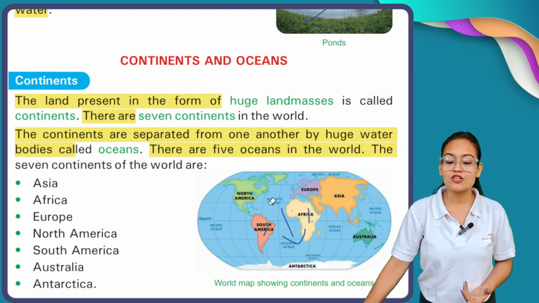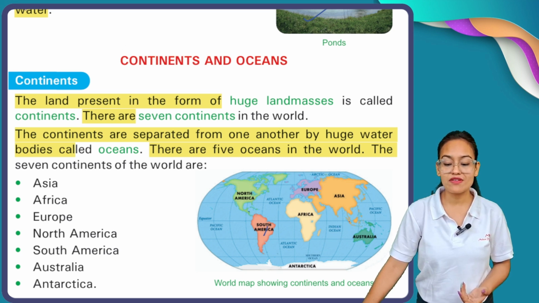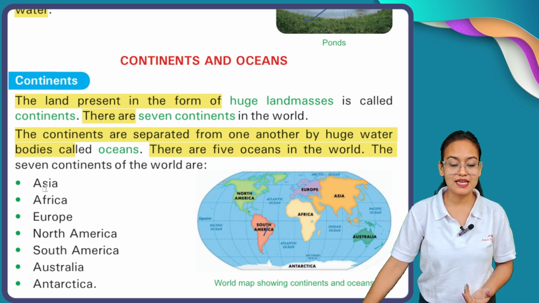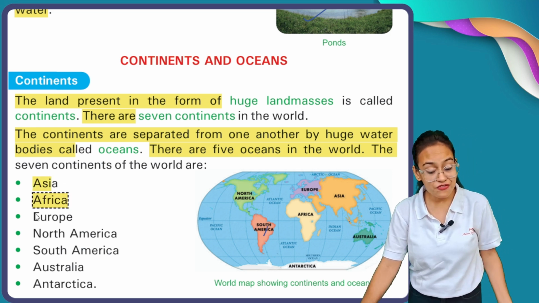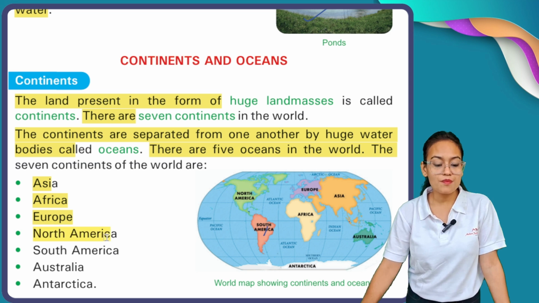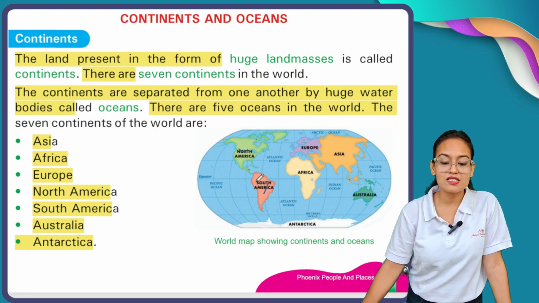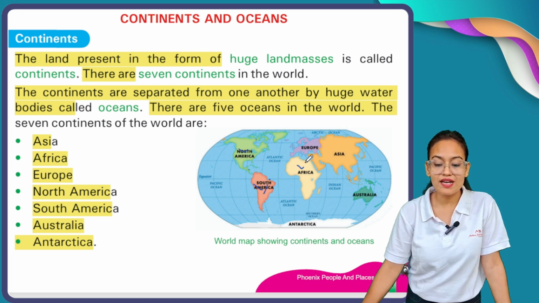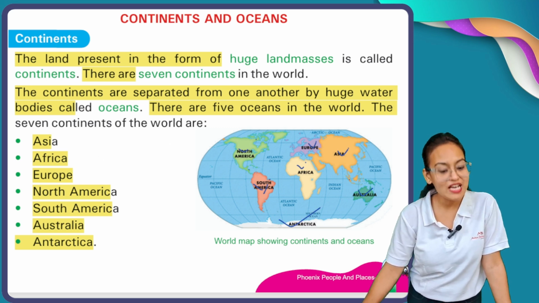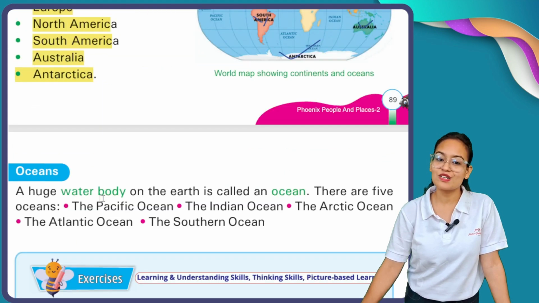So there are seven continents in the world. Let's see what those seven continents are. Asia, Africa, Europe, North America, South America, Australia, and Antarctica. So these are the seven continents of the world.